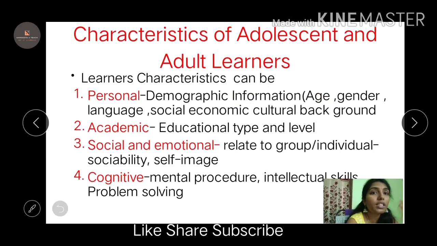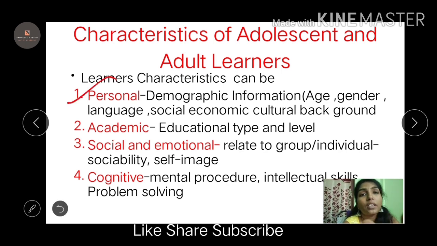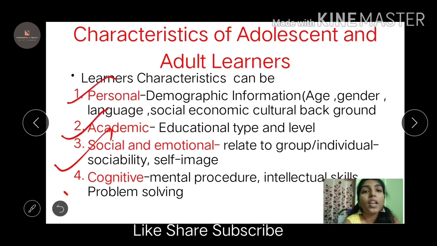We will see the characteristics of adolescents and adults. As I said, learners' characteristics can be personal. You can learn from your personal things, from academics, and from social, emotional, and cognitive things, right? Let us see what comes under the personal. Learners' characteristics are differentiated into personal, academic, social, and cognitive.